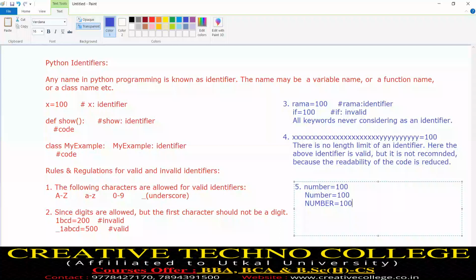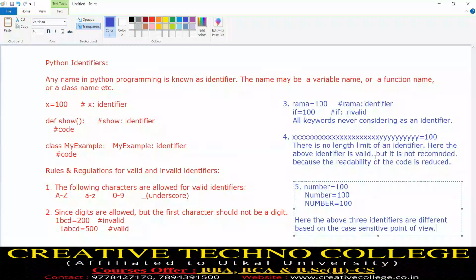The three identifiers are different from the case sensitive point of view.